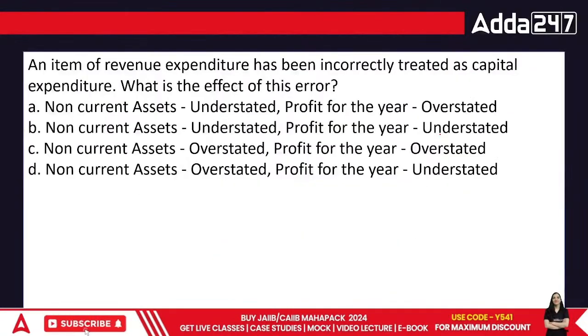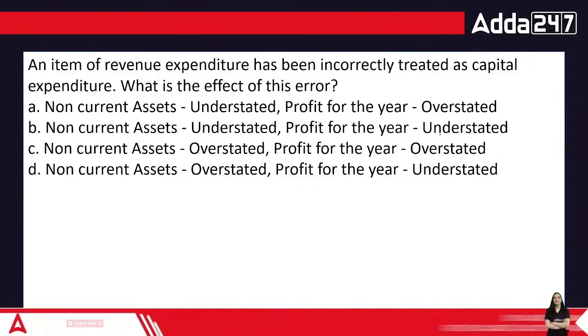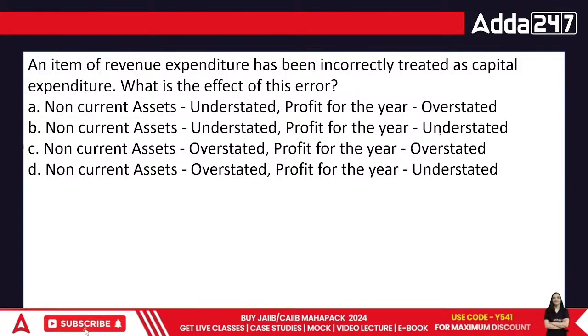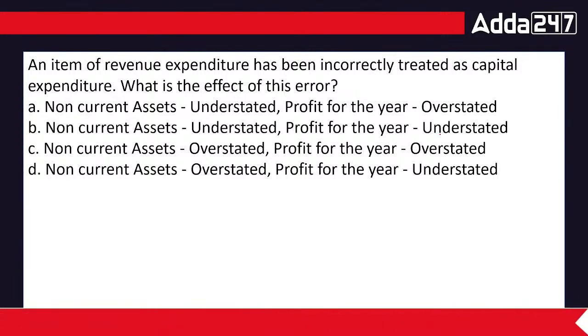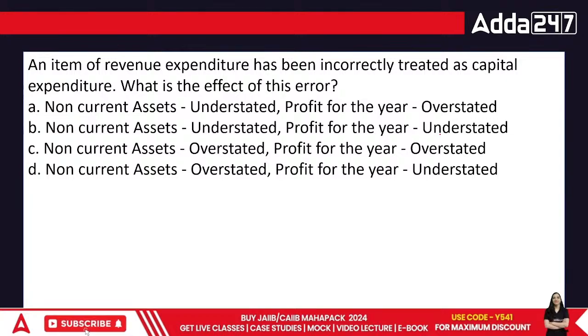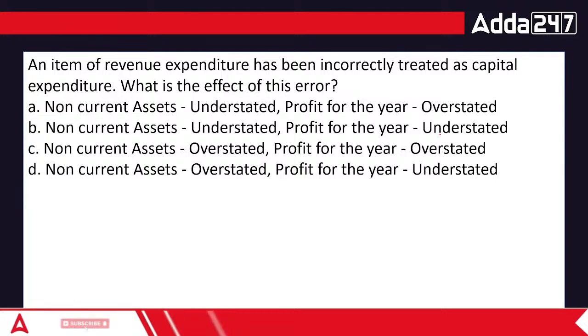Okay. Now comes the next question. An item of revenue expenditure has been incorrectly treated as capital expenditure. What is the effect of this error, everyone? Non-current assets understated, profit overstated, or non-current assets understated, profits for the year understated as well.